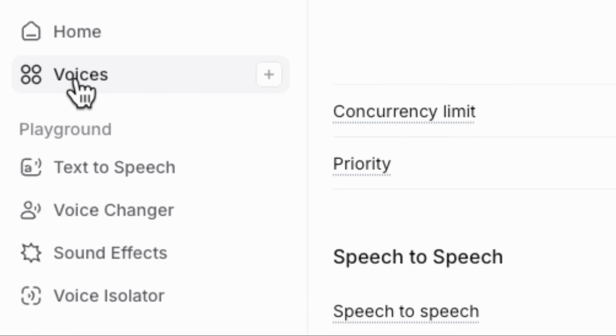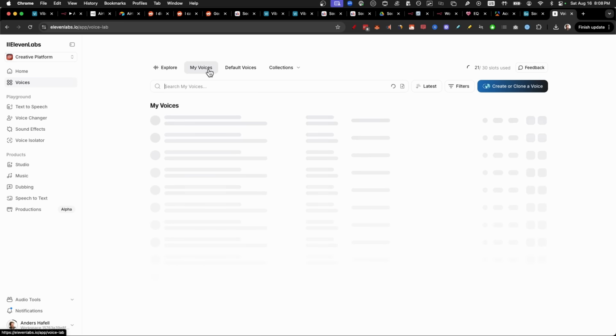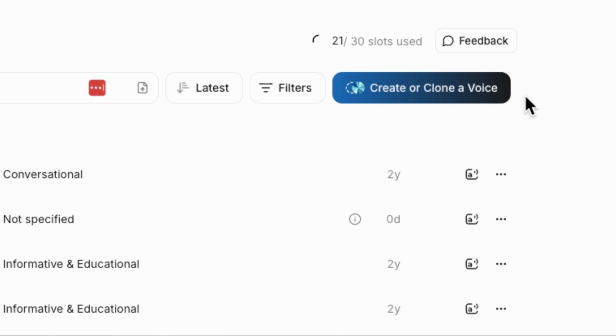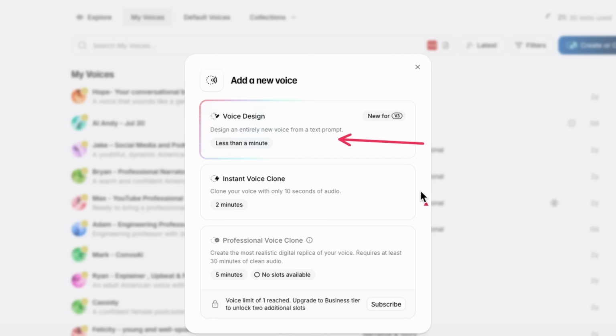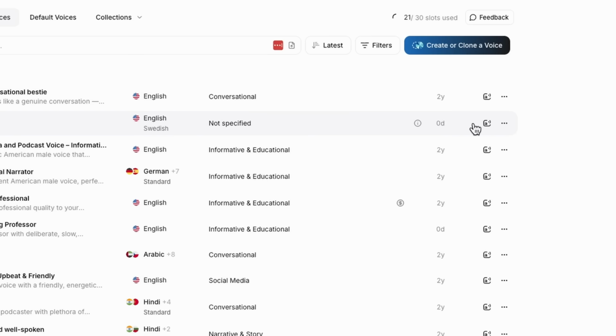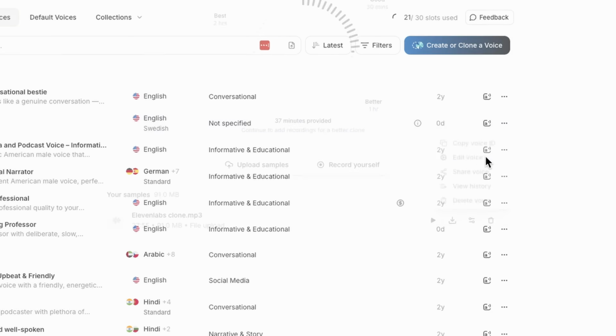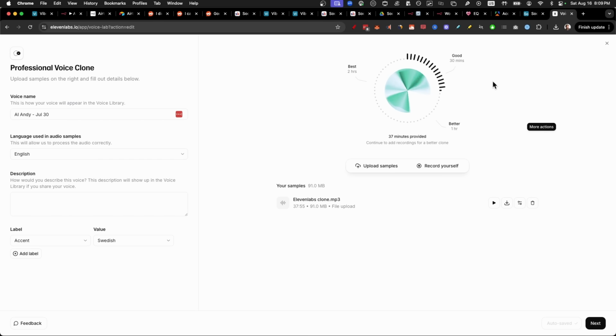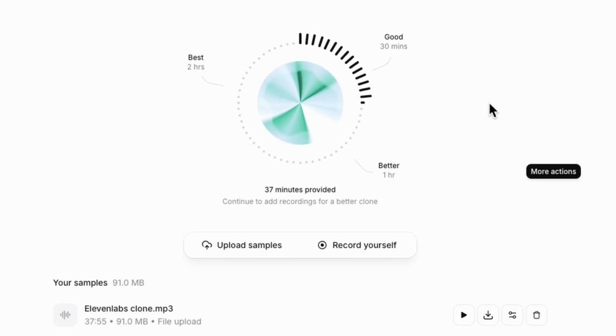So in the top left, we can click on voices. And in the top here, we can click on my voices. Here is where you can create or clone a voice. Here we have 3 different options, and the professional voice clone, since I already created one, let me jump into it. It's right here. I can just click on edit voice, and this is where we upload samples of our voice. But after trying for so many times and also providing 2 hours of my best footage, it didn't sound real. It was only once I found out this one technique that it actually started sounding like me. So it's definitely not true that the more you have, the better. And that's the big mistake.